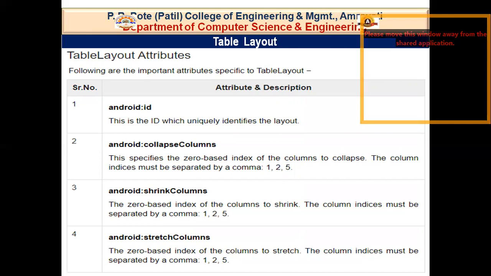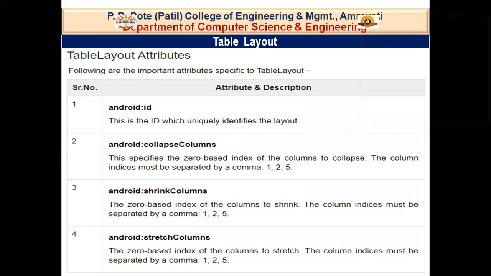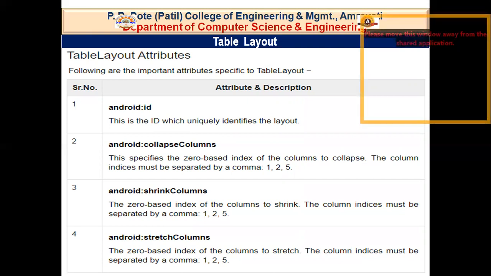Then next is collapse column. Collapse column means that if I want this column should not be visible, should not be there on screen. For example, on my screen I have 3 columns. Now if I want to collapse this particular column, I pass it as collapse column like 1. So I can have multiple columns separated by commas.